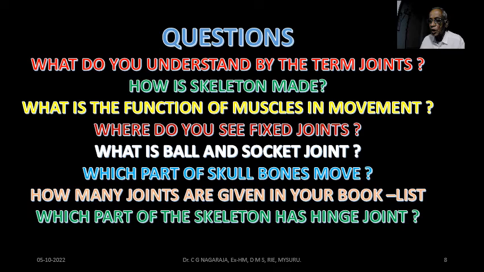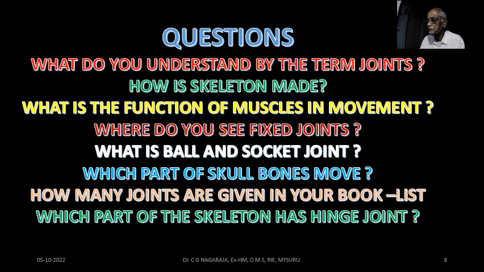At the place of joints, there may be muscle fibers or some fluids. They help in smooth movements. How is the skeleton made? Skeleton of the human body is made of bones of different shapes and sizes, and there are 206 bones in an adult human being.